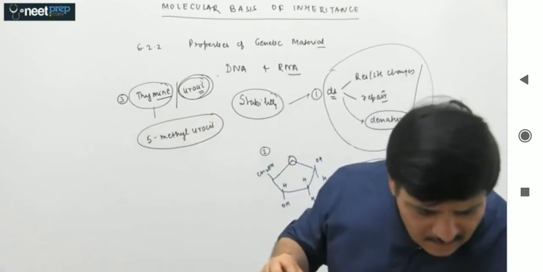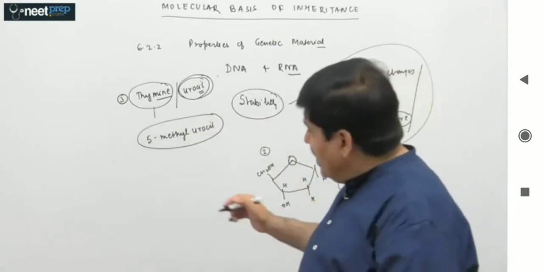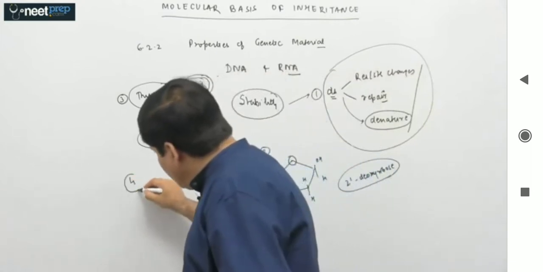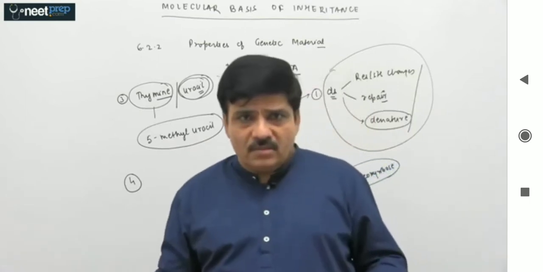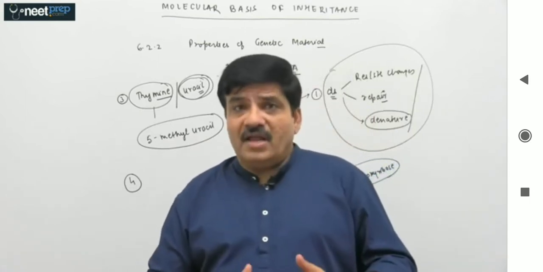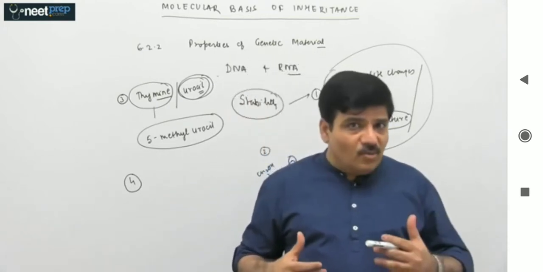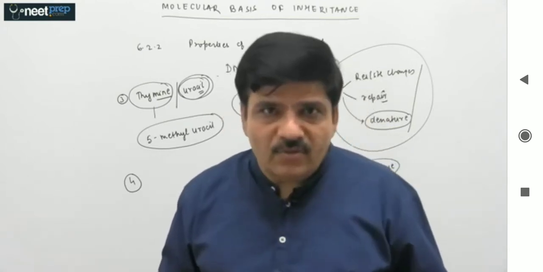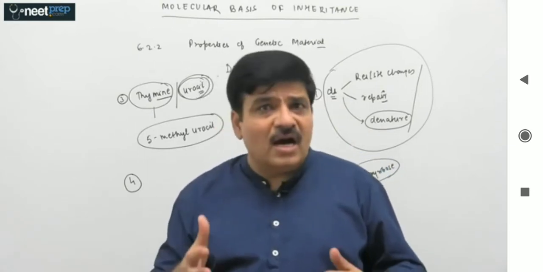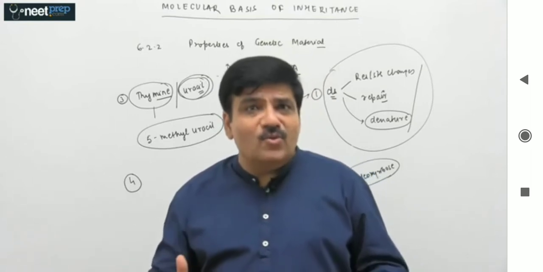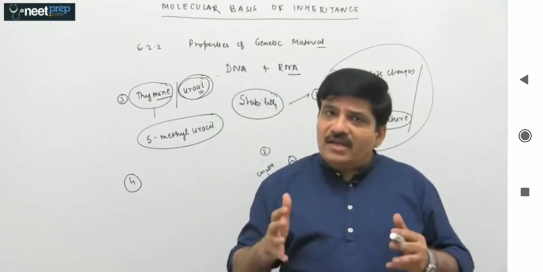So this is one more thing. There is another reason why DNA is more stable than RNA, and please understand this very, very important thing. Most enzymes are proteins, but I should rather say almost all enzymes are proteins. I am saying almost all, but I am not saying all. That means something else can act as an enzyme, and this molecule is RNA. So RNA molecule has catalytic function as well. RNA molecules can act as enzymes.